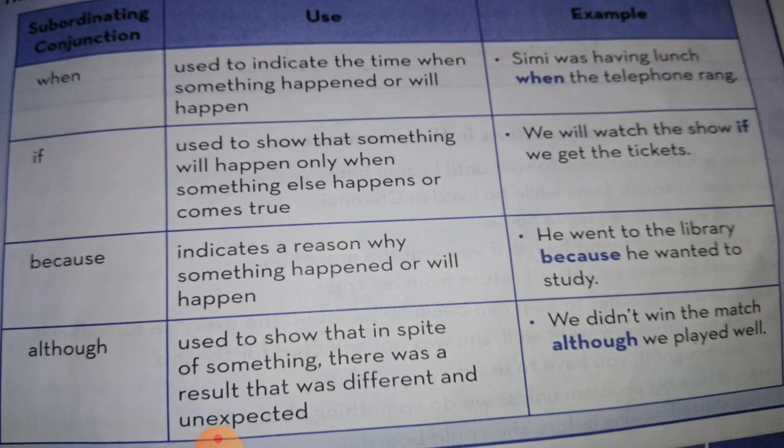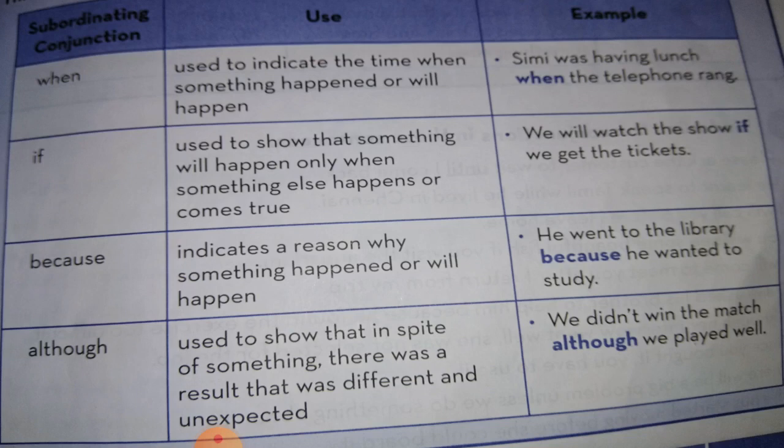When is used to indicate the time when something happened or will happen. Example, Simi was having lunch when the telephone rang. If is used to show that something will happen only when something else happens or comes true. Example, we will watch the show if we get the tickets.